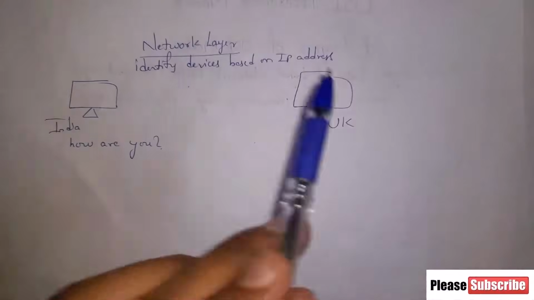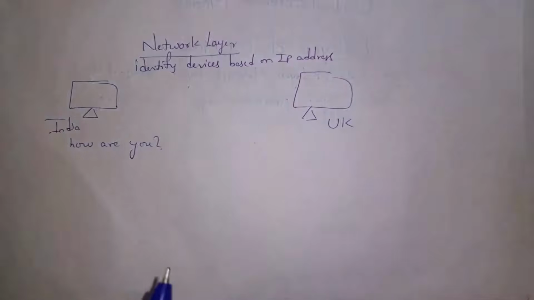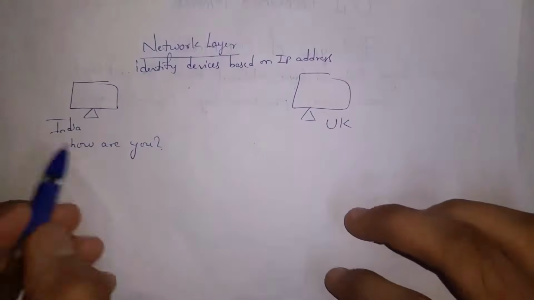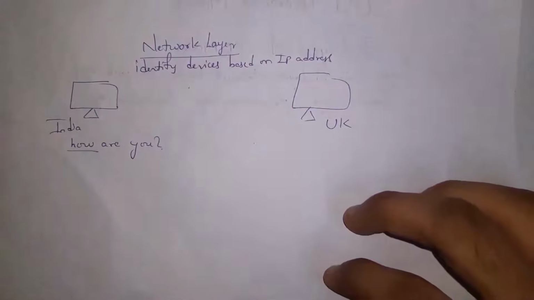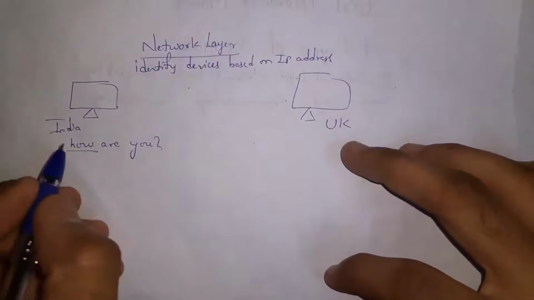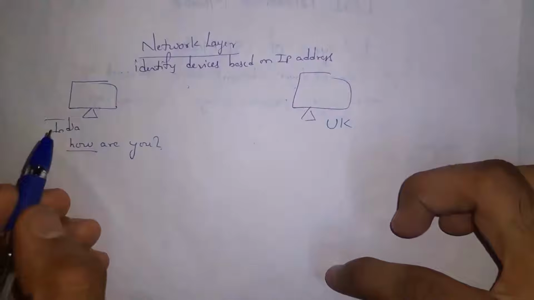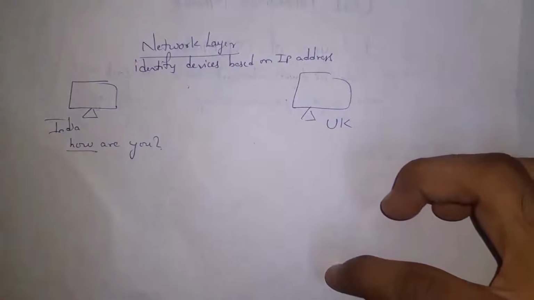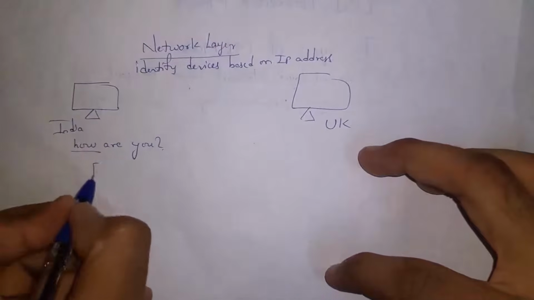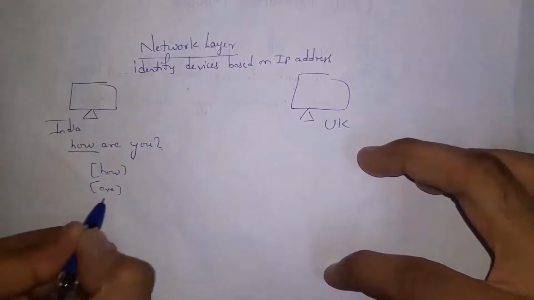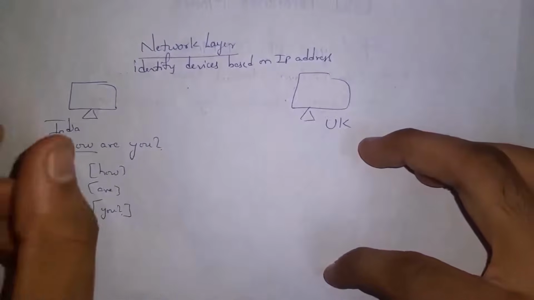After identifying devices, now network layer will send data. In network layer, instead of sending complete data at a time, our data is divided into packets. Packets are nothing but pieces. For example, I want to send "how are you" to my friend who is in UK. So whenever I send the message "how are you", the data is divided into packets like "how" is one packet, "are" is one packet, and "you" is one packet. So a piece of data is known as a packet.